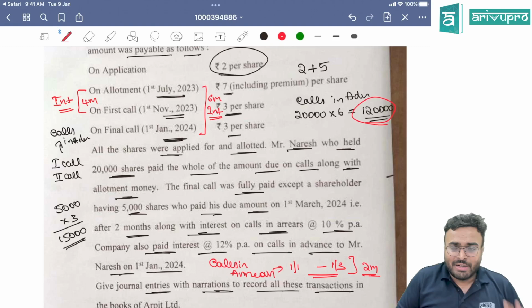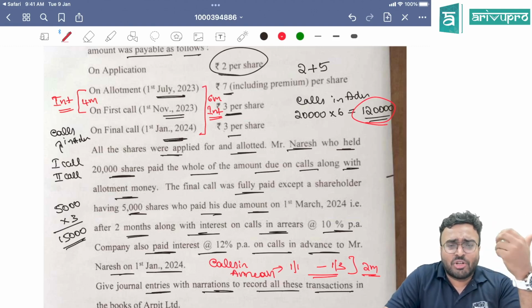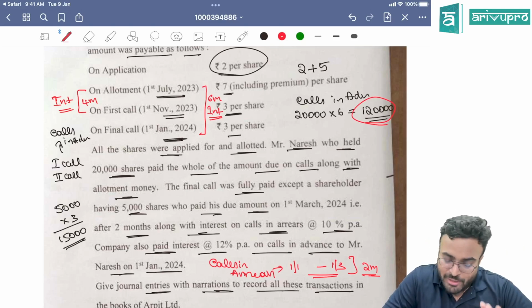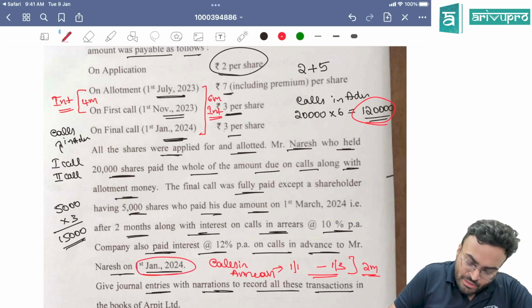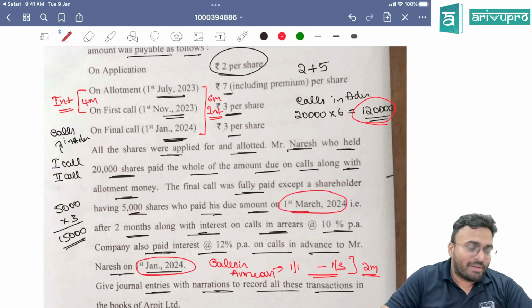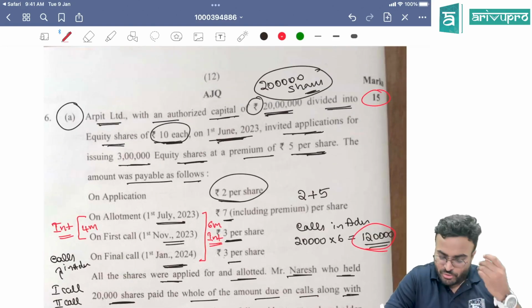I hope you got this right, guys. 8 entries will anyways be there. Interest on calls in advance entries will be there. Interest on calls in arrears entries also will be there. Interest on calls in advance is paid on 1st January. Interest on calls in arrears is going to be passed on 1st March. 15 mark question, easy. No forfeiture, no reissue, nothing.